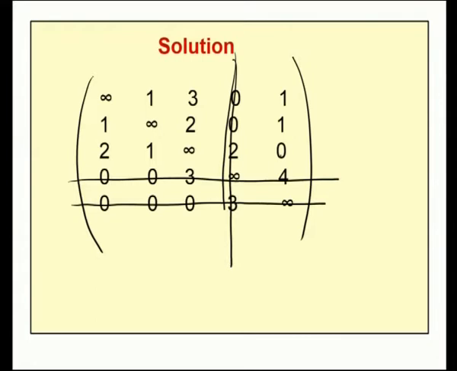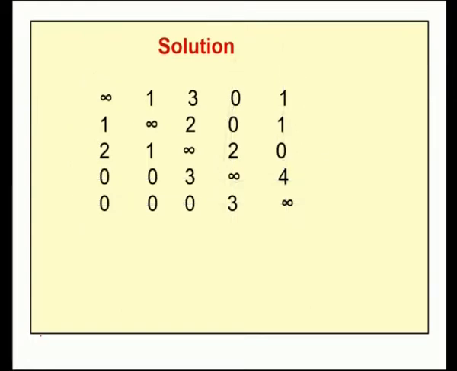Next, this 0 is left out. To cover this 0, either I can draw a line through the fifth column or through the third row. So, either way we can draw it. I can draw through the fifth column. So, by the trial and error method, we can cover all the zeros with a minimum number of lines.